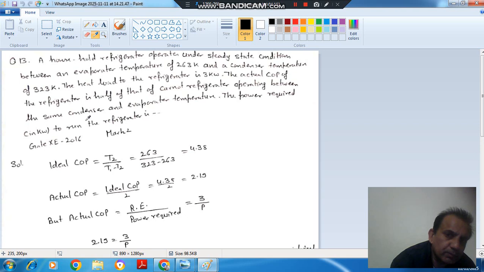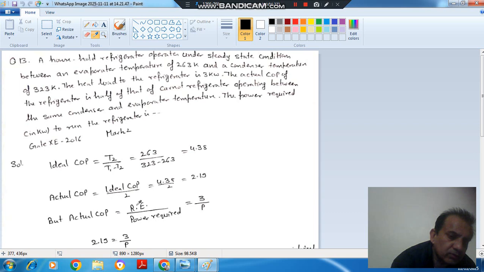So here ideal COP is based on temperature. Because it is a refrigerator, it is the lowest temperature divided by the difference of temperature. Lowest temperature is 263 and difference of temperature is 333 minus 263. So that is 3.757. But it is given that the actual COP is half of the ideal COP, so it is 2.19.